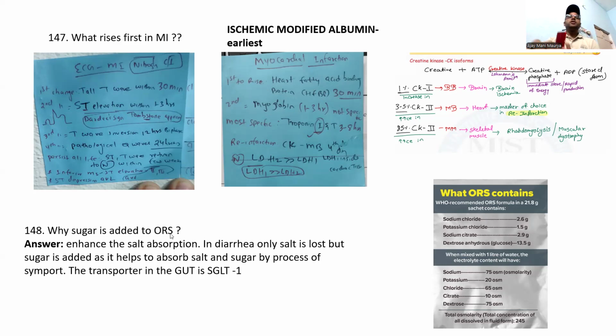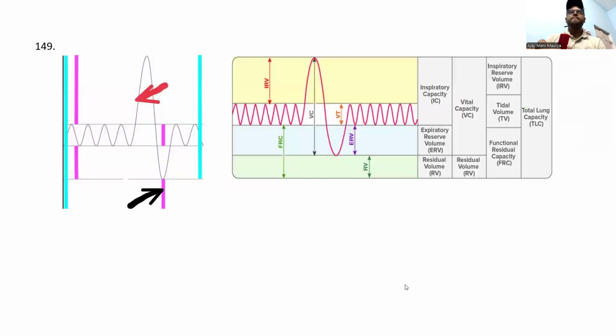Also, guys, please remember the ORS. Why? Because of salt absorption. Please remember the ORS composition. This is from respiratory physiology, and every time you get one MCQ from it. This is the IRV, FRC, VC, vital capacity.